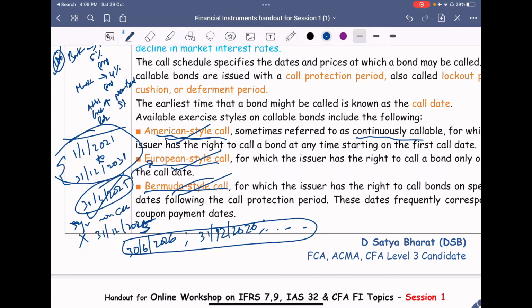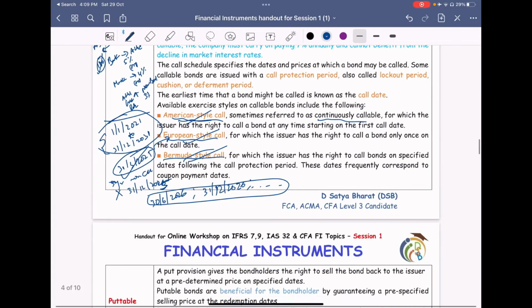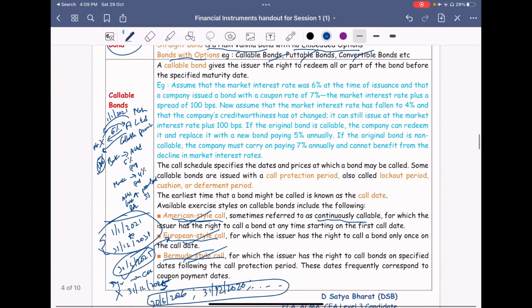Bermuda call, they will give a specific period during which they will not be calling, but after that they will be giving certain dates, like every 6 months or every 1 year they will be keeping certain dates. So on any particular date they can call for it. They will keep checking the market rates. So this is all about callable bonds.